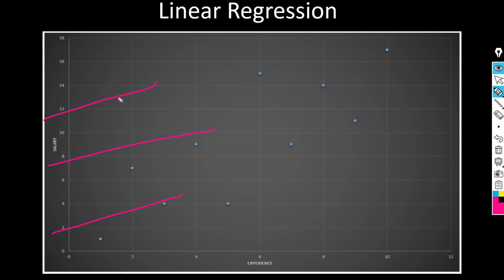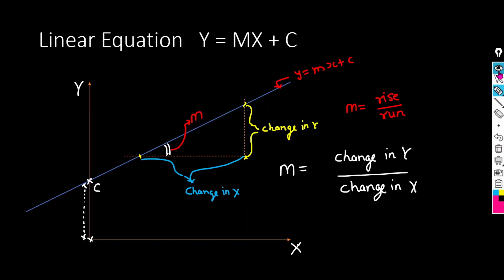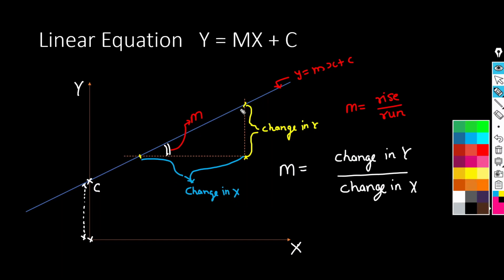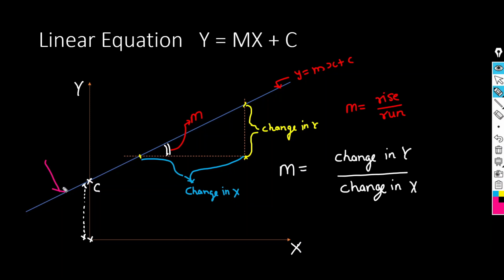We will understand later how we can predict the salary, but you can understand it this way: if we draw some line, let me draw this line, we can use it to predict the salary. So first understand what this line is, because we are going to use this line to predict the salary. This is the linear line equation, and we have already learned this equation in our schooling days.